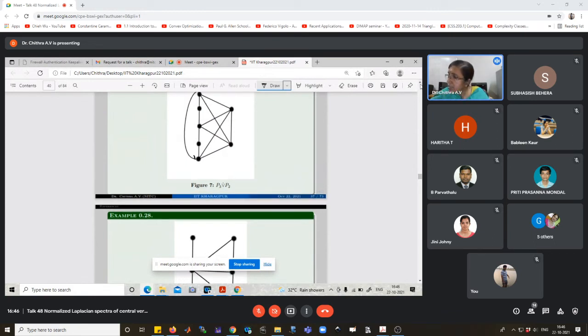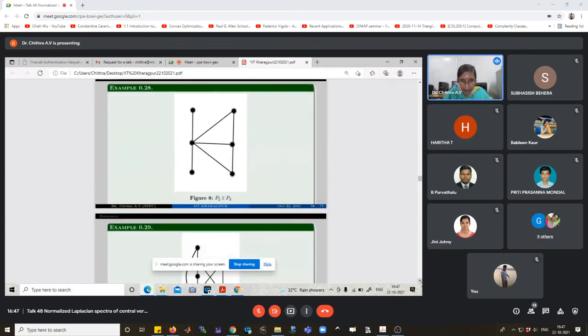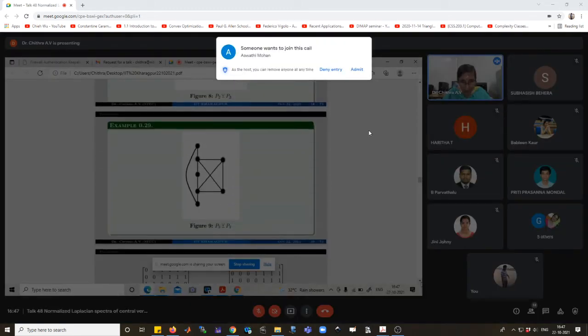These are the original ones, P2 and P3, and these are the newly inserted vertices. Here 1 and 3 are not adjacent. For getting the central vertex join of two graphs, we then join these two vertices, and 2. Join the original vertices of P3 to every vertex of P2. And similarly the central edge join of P2 and P3, and the central edge join of P3 and P2.